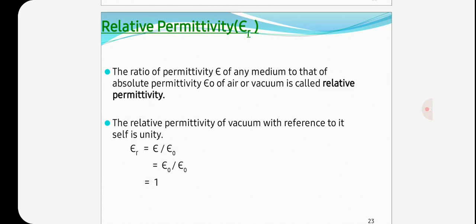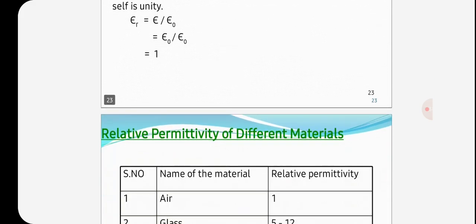The relative permittivity of vacuum with reference to itself is unity. Epsilon r is equal to epsilon by epsilon naught, that is epsilon naught by epsilon naught, which is equal to 1 for vacuum.